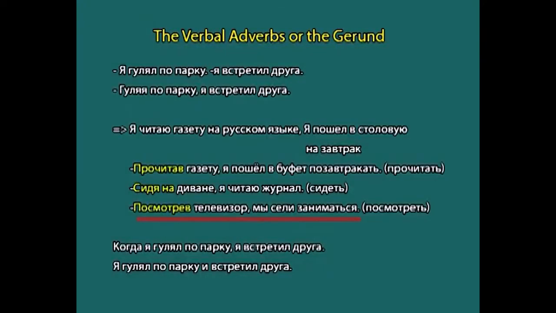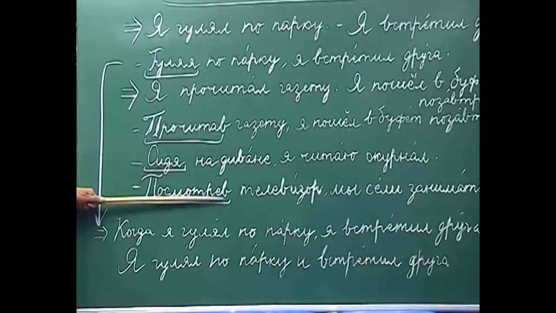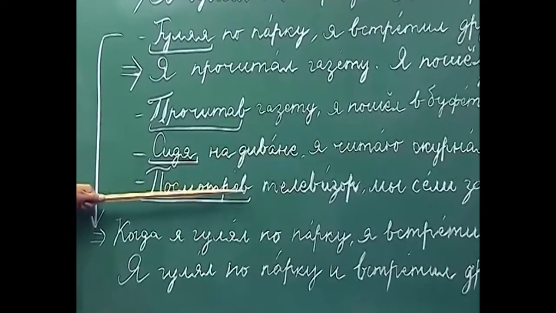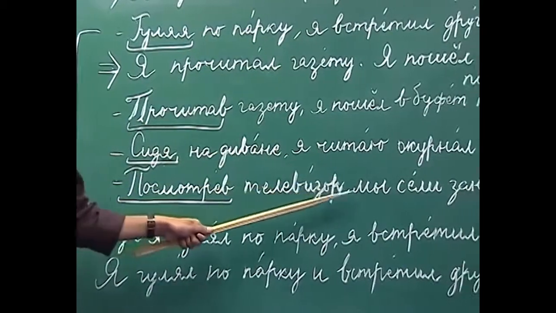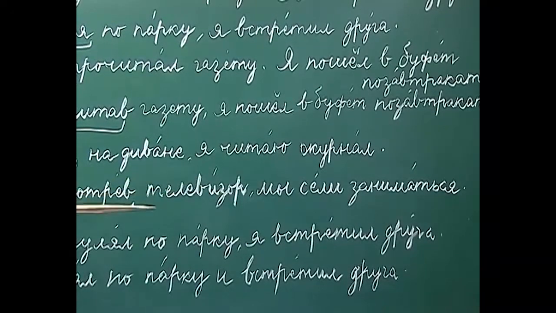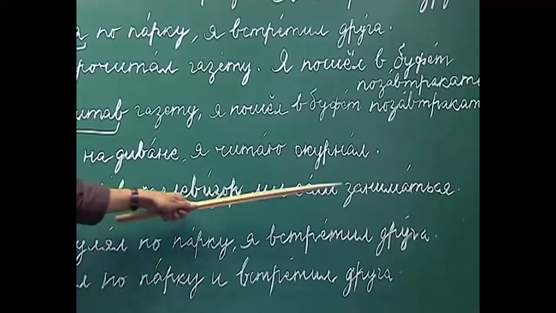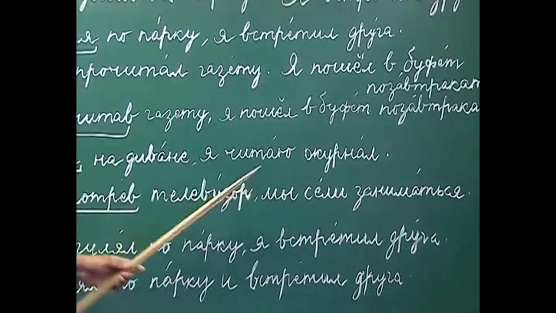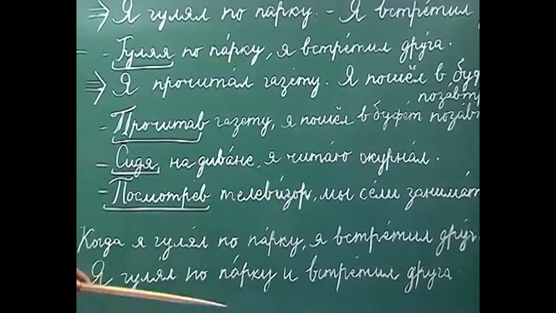The next example we have is Посмотрев телевизор, мы сели заниматься. Here посмотрев has been derived from the verb посмотреть, which is the perfective aspect. So, it will denote an action which has been completed and we have moved on to another action. Посмотрев телевизор, after watching television, мы сели заниматься, we sat down to study. So, here as you can see, first action has been completed and the other one has started.